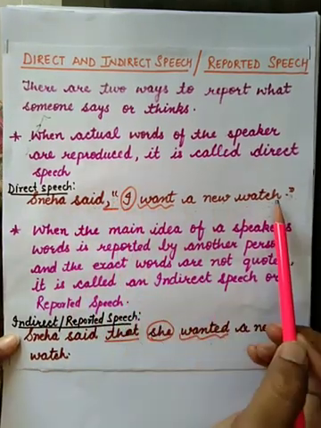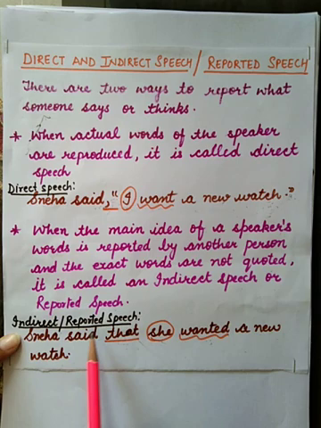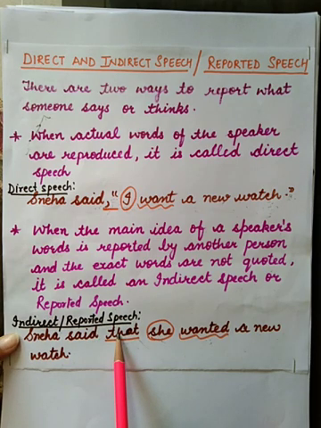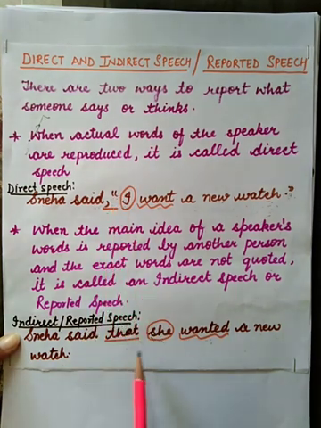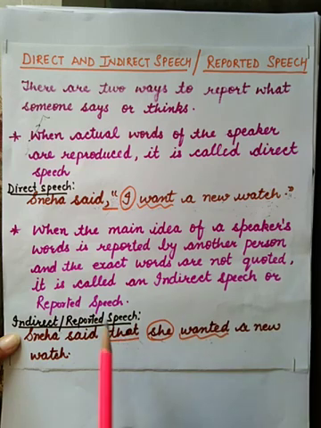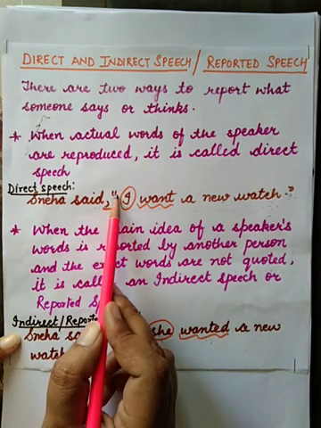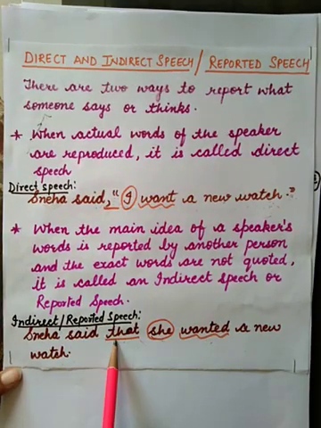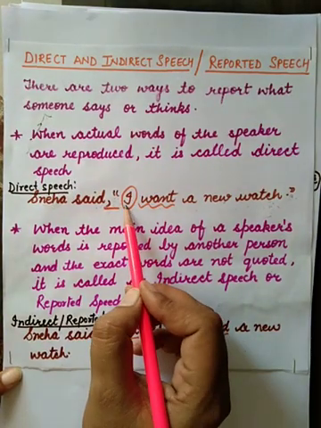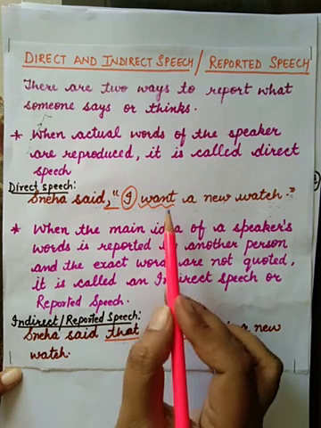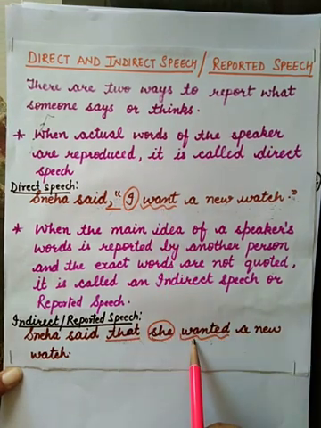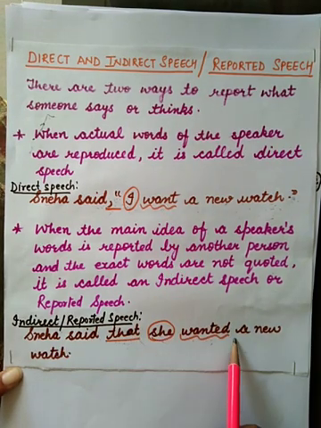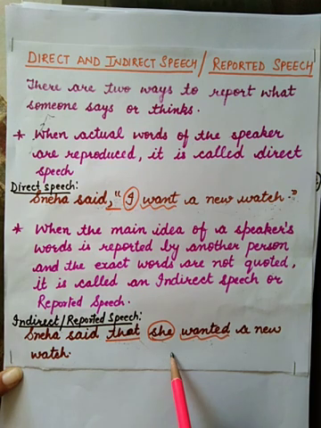Inverted commas were used in direct speech, but we have removed the comma and the inverted commas here. In place of the comma and inverted commas, we have used the conjunction that after said. We also made changes in the pronoun and the tense. So this form of reporting is called indirect or reported speech.